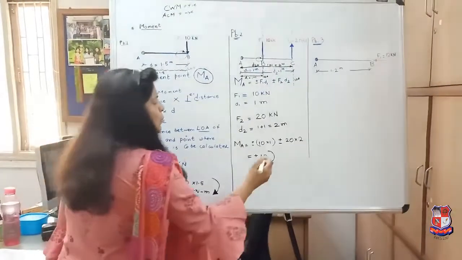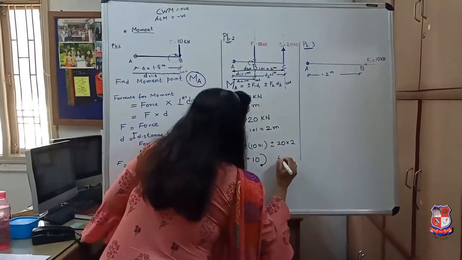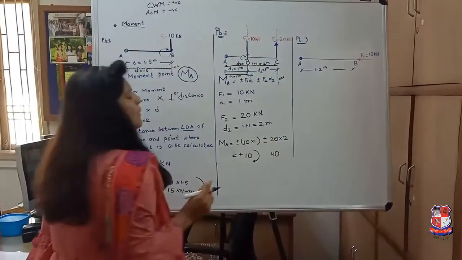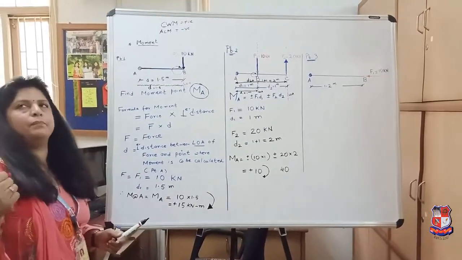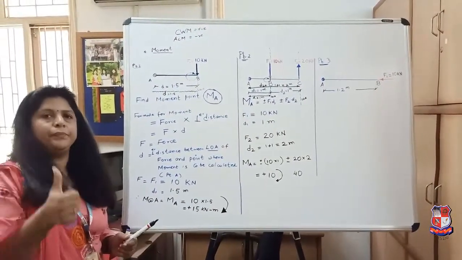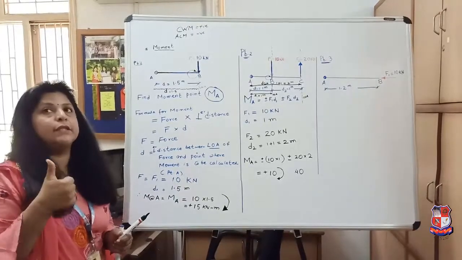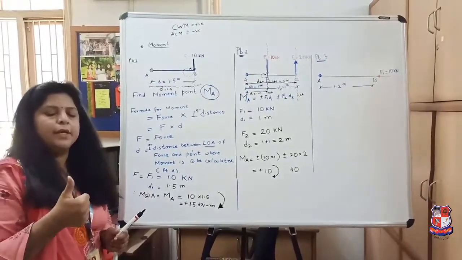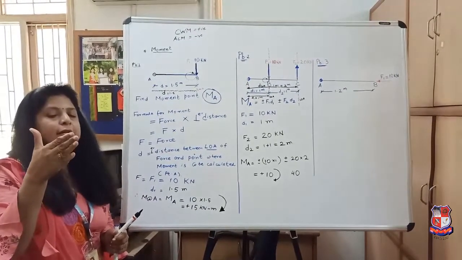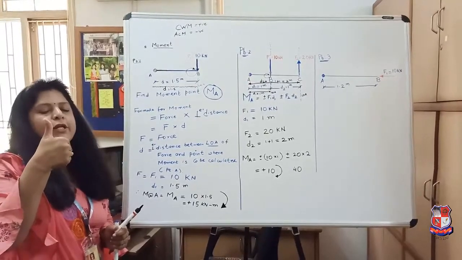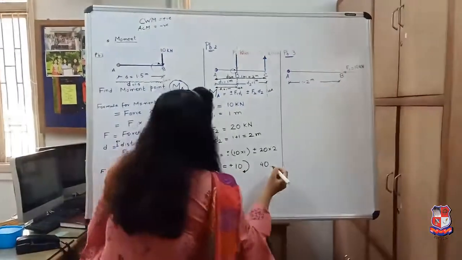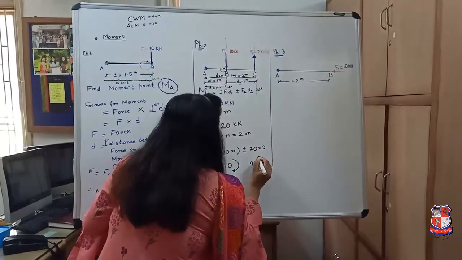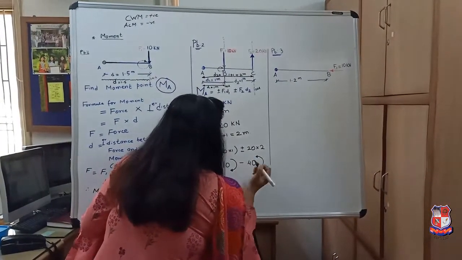Now we come to 20 into 2, that is 40. So will it be plus or minus? Now my right hand thumb is in which direction? Upward direction, because the force is in which direction? Upward. So my fingers are showing which direction? Anti-clockwise. Okay? So it will be anti-clockwise and it will be considered as negative.